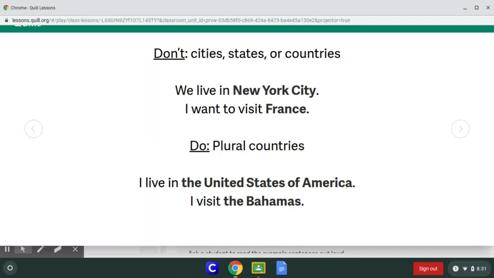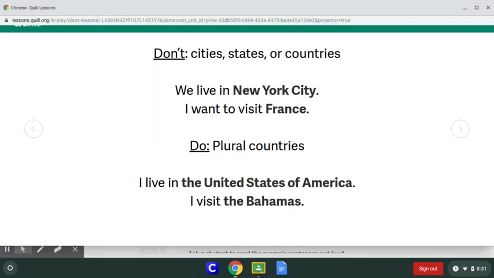Again, there's a couple other examples where we would not use the before. So if we're talking about cities, states, or countries, we do not use the in front. We live in New York City. I want to visit France. We spoke about Mexico earlier. So we are not going to say the in front of those proper nouns.